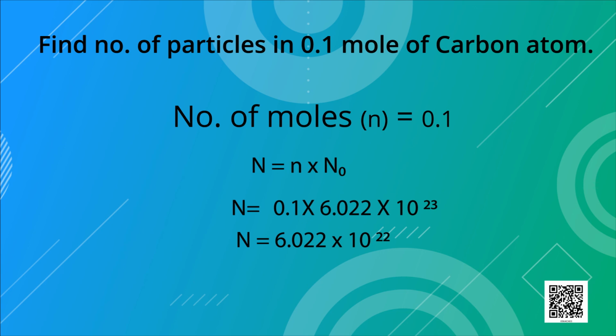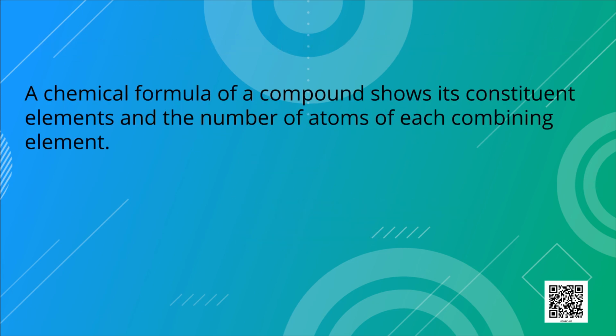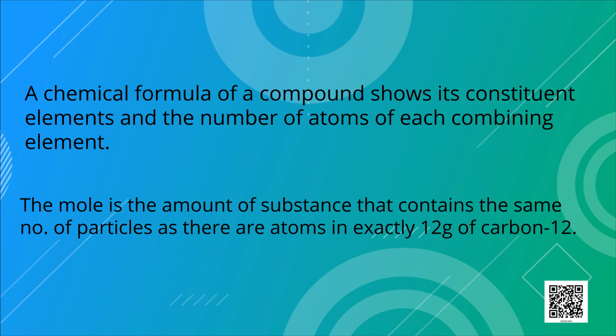Students, let us now recapitulate what we have studied till now. A chemical formula of a compound shows its constituent elements and the number of atoms of each combining element. The mole is the amount of substance that contains the same number of particles as there are atoms in exactly 12 gram of carbon 12. Students, let us now discuss some questions.